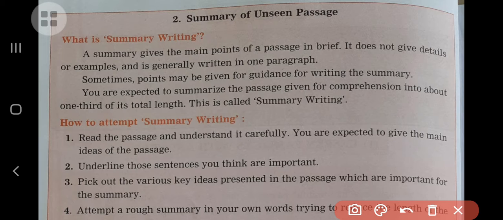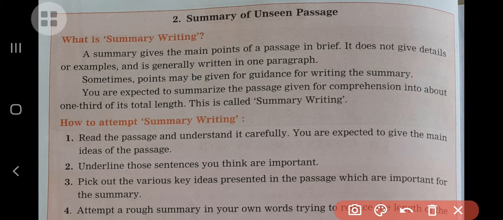What is summary writing? First of all, try to understand. A summary gives the main points of the passage in brief. It does not give the details or the examples, and is generally written in one paragraph.